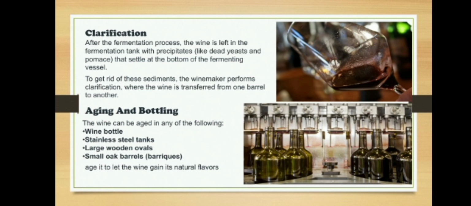Clarification. After the fermentation process, the wine is left in the fermentation tank with precipitates like dead yeast and pomace that settle at the bottom of the fermenting vessel. To get rid of these sediments, the winemaker performs clarification, where the wine is transferred from one barrel to another.